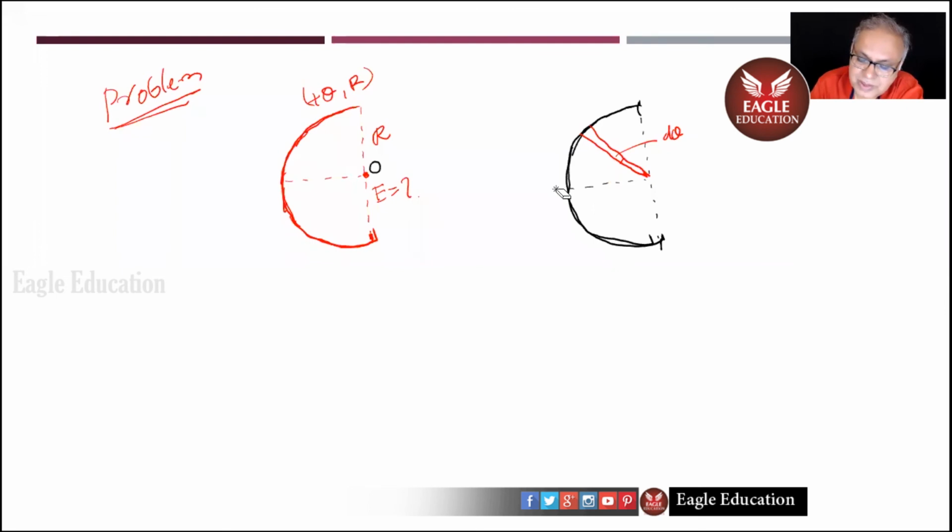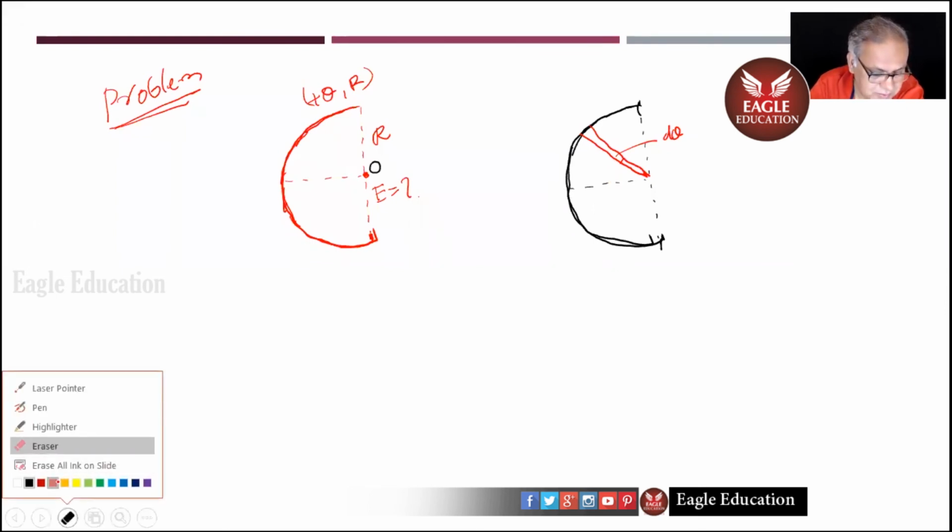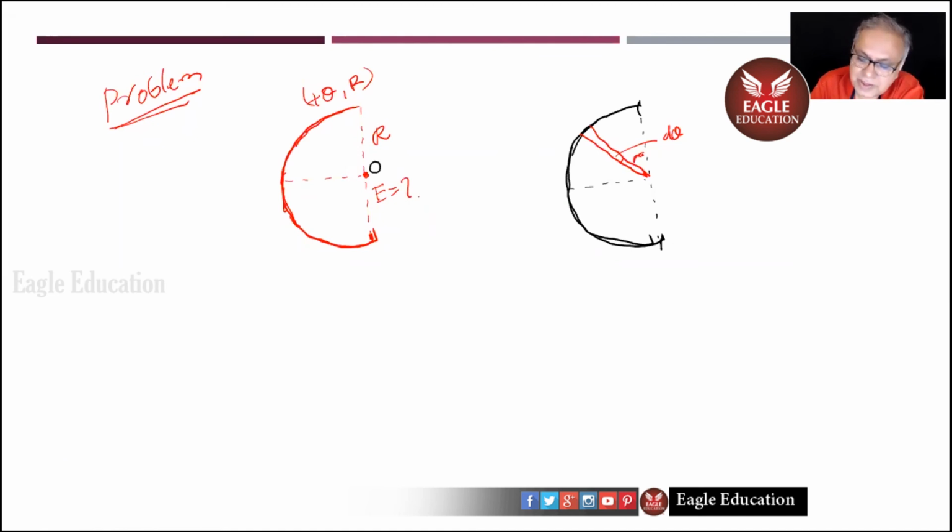If you want, you can start taking theta from there also, which may be easier. So this is theta, and this is theta plus d theta. So this angle is d theta, and r d theta is the length of it.